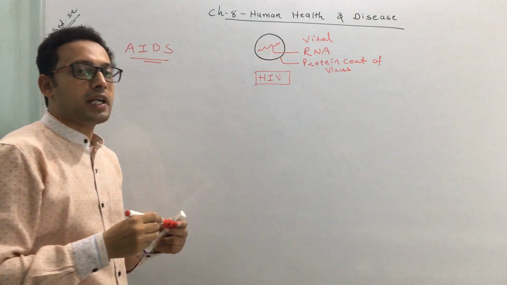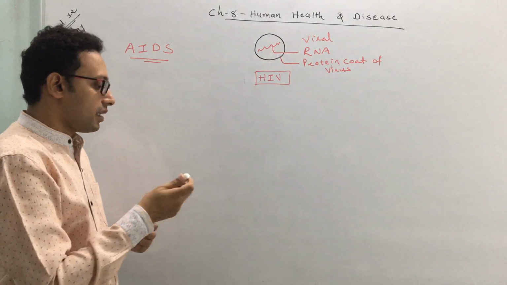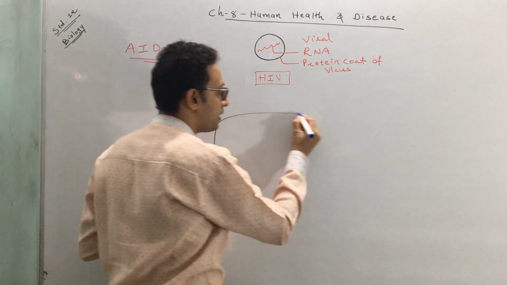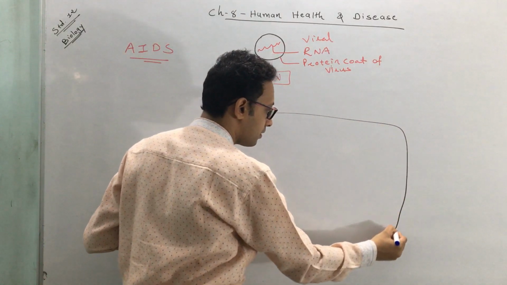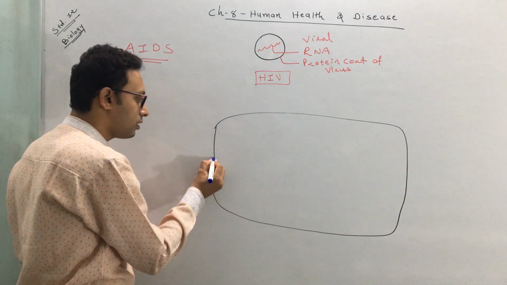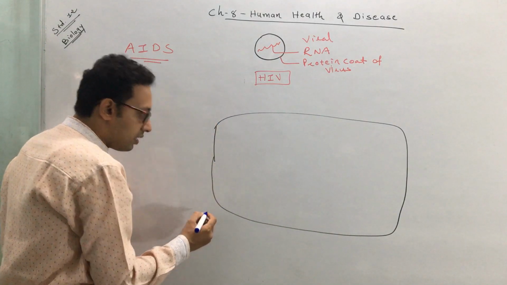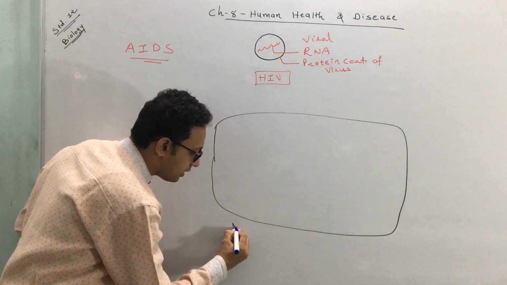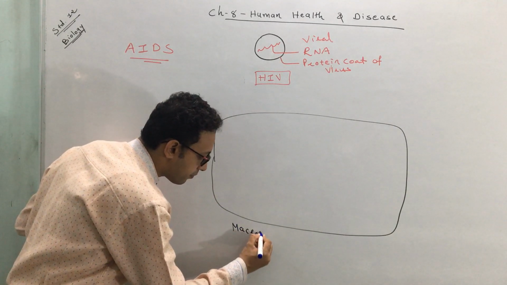Clear? Now what happens? Suppose assume that this is a human cell. Specifically I am writing here, assume that this is a macrophage.